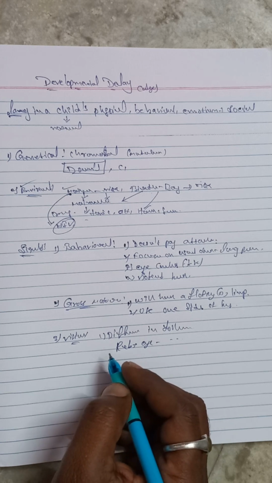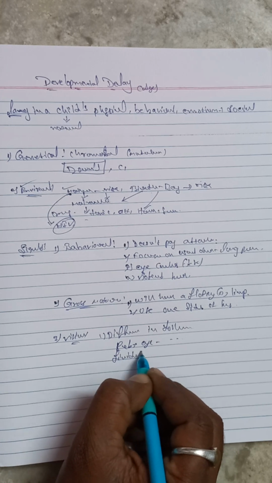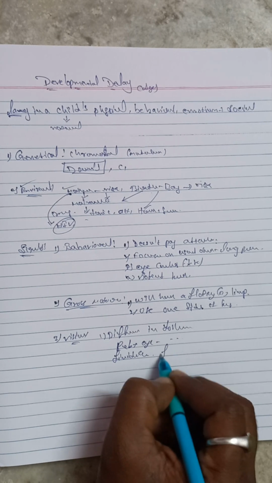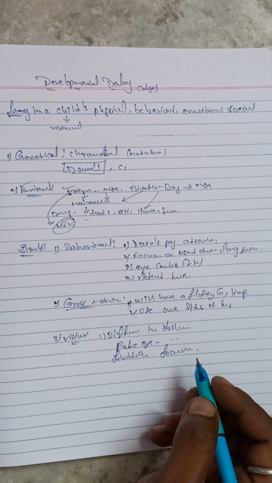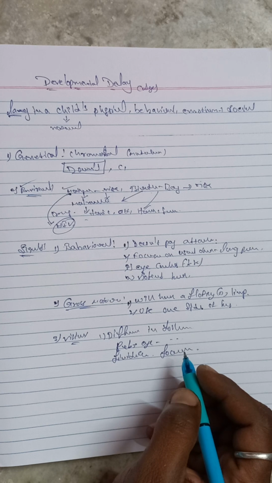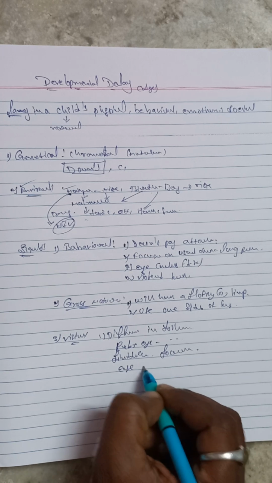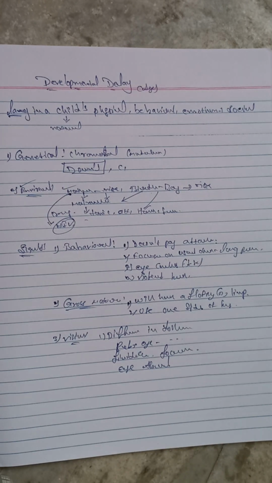And the next one, difficulty in finding things, and difficulty in focusing also. And here sometimes one eye, sometimes both eyes have abnormal eye formation. These are the characters.